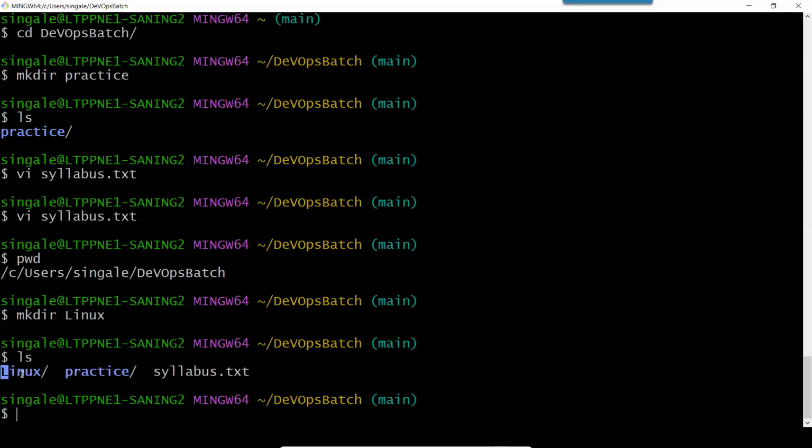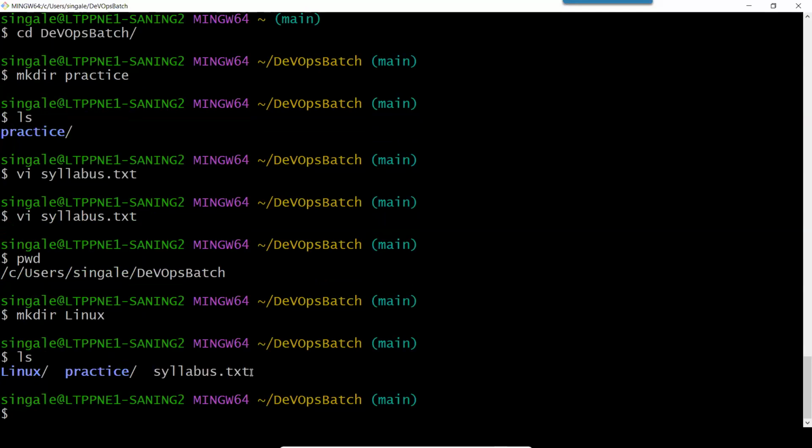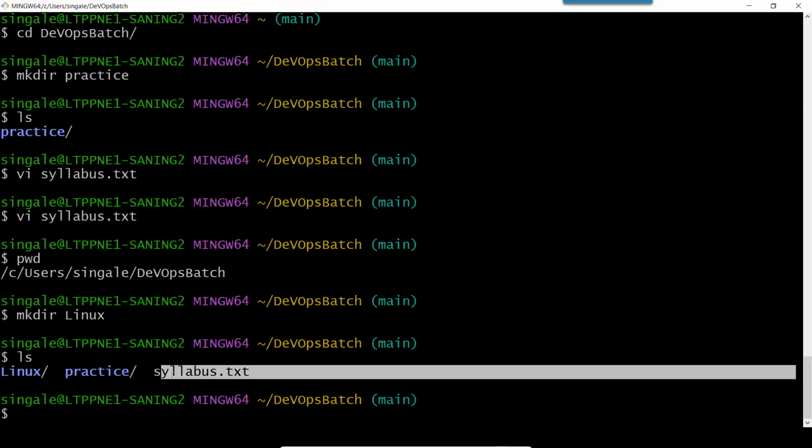And you can see this is showing in a blue color, and then it is showing a slash because these are the directories. And this is a file. You can see syllabus.txt. This is showing in a white color text because this is a file and it is not showing a slash. So here you can identify the files which are having slash. These are the directories or folders. These 2 are directories or folders. Okay. So this is a syllabus.txt.